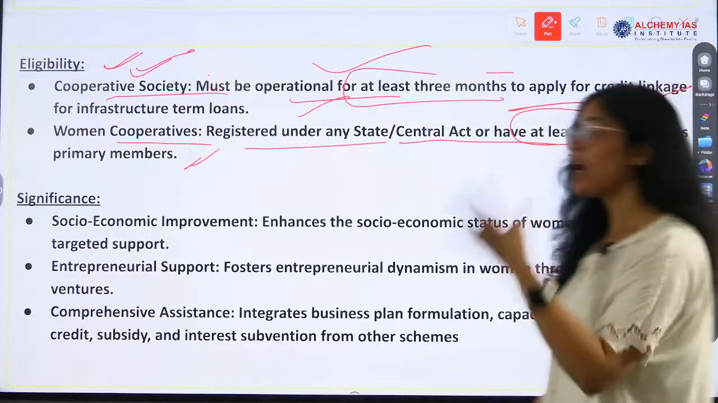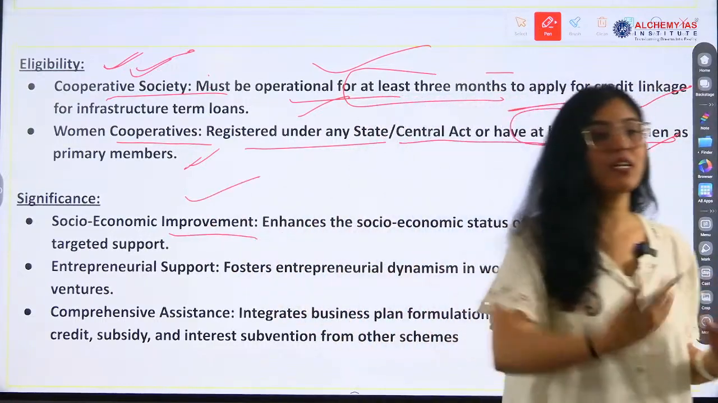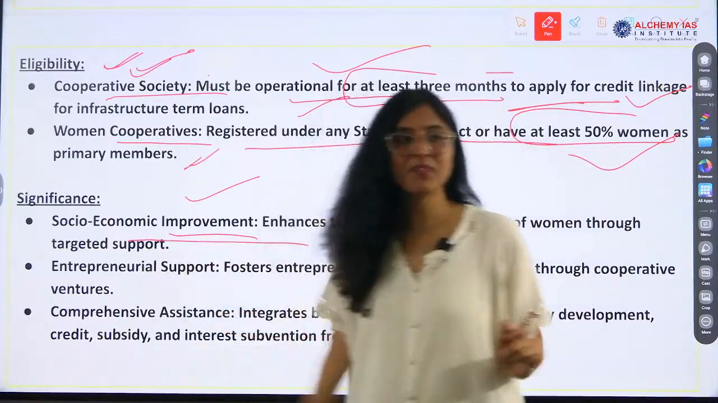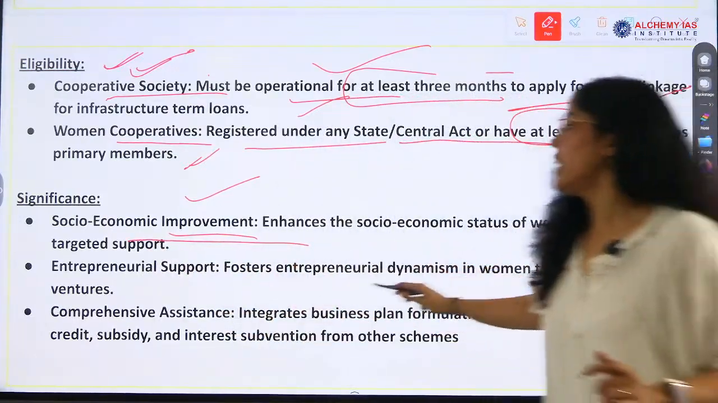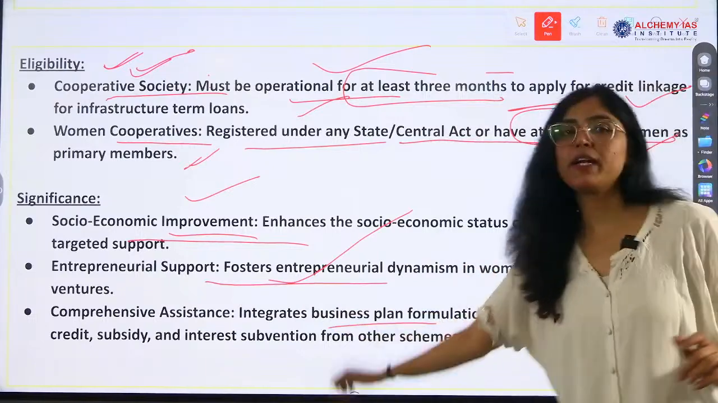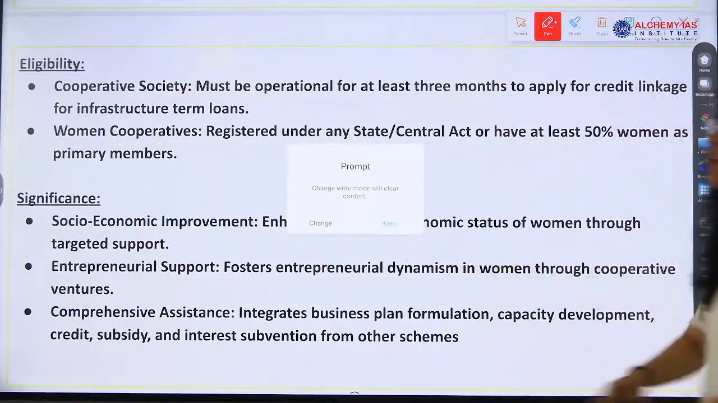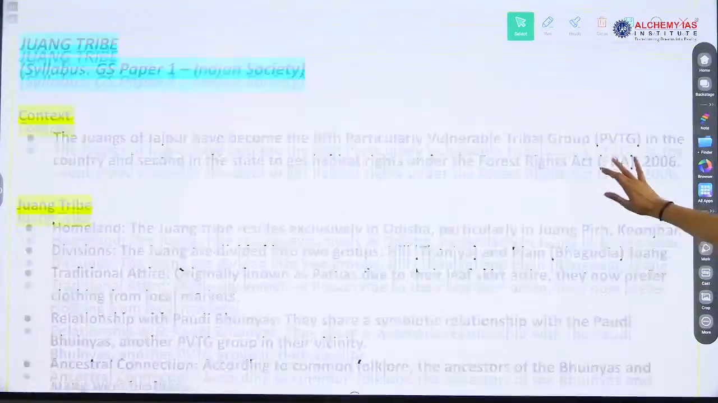This may be asked. What is the significance? What will be the result? Why is it important? Because of empowerment, socio-economic, financially independent. Women will be financially independent. Socio-economic empowerment is there. Entrepreneurial support and assistance will be provided. Comprehensive assistance means assistance in every way. Whatever the women cooperatives need will be provided, for the growth and development of women.